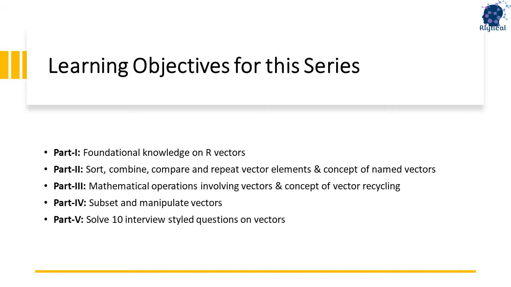In the first part in this series, we will gain the foundational knowledge on R vectors that will be very crucial for understanding the more complex topics covered later in this series. In the second part, we will learn to combine, compare, sort, and repeat vectors, and finally look at the steps to create named vectors. In the third part, we will learn to perform mathematical operations involving vectors and look at the concept of vector recycling. In the fourth part, we will learn the concepts of subsetting and manipulating vectors. And finally, in the last part, we will solve 10 interview-styled questions that involved vectors.